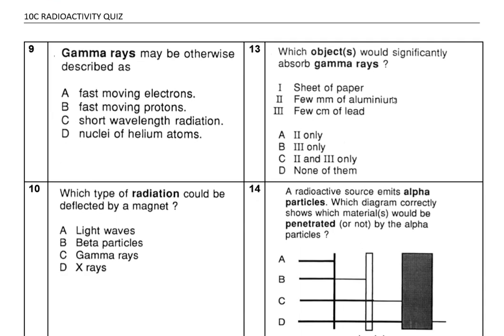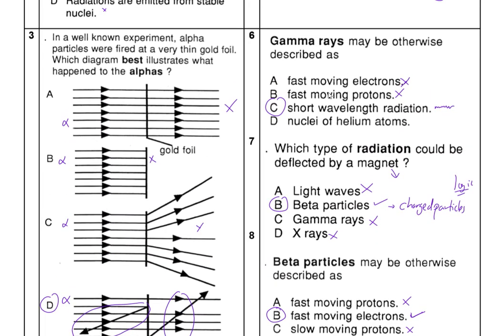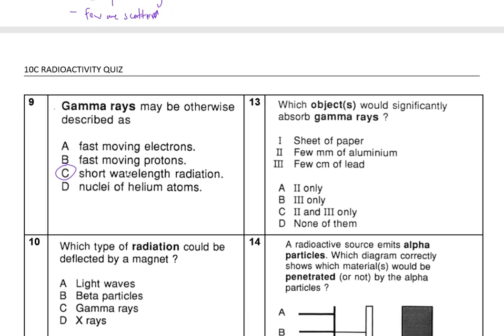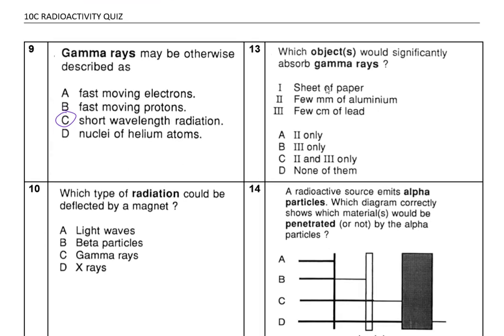Now, gamma rays again. This is repeated, so you should be able to get this mark again. If you go back, question 6, this is 9, is repeated, so you should be able to get the mark there. Now, which object would significantly absorb gamma rays? In this case, it's going to be B, a few centimeters of lead.